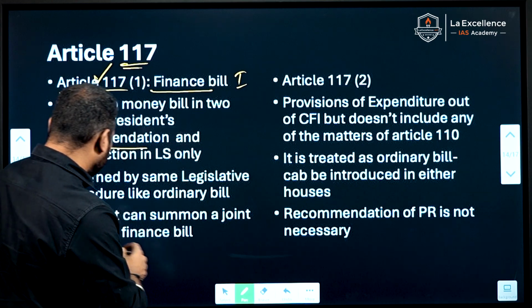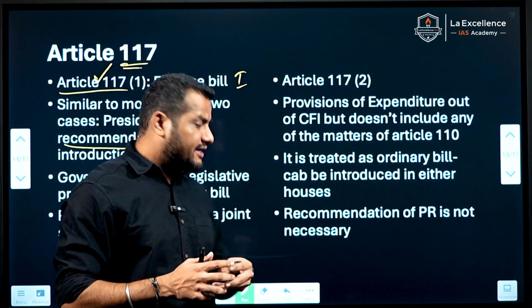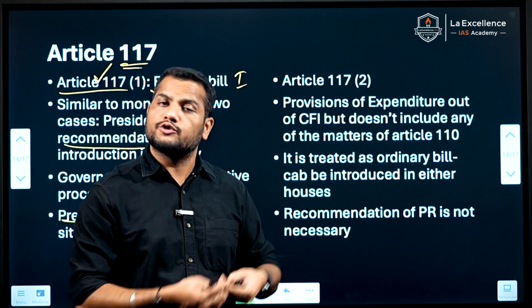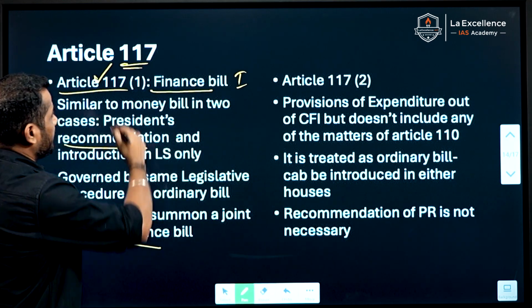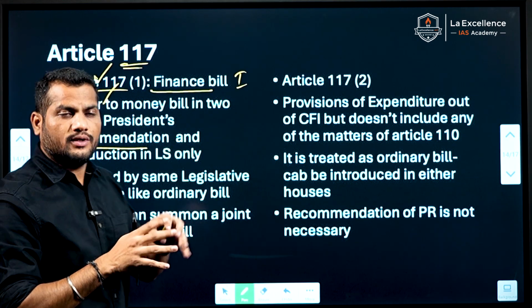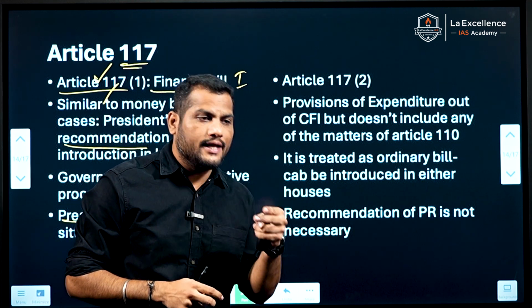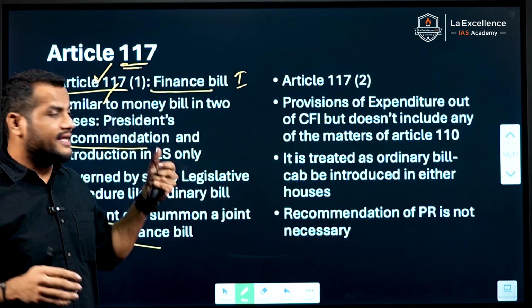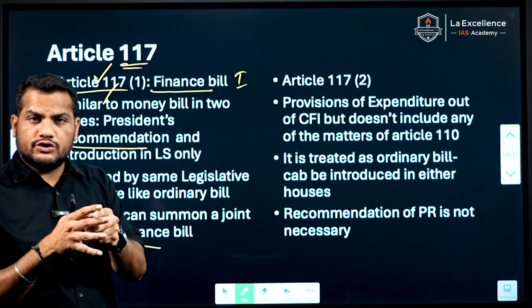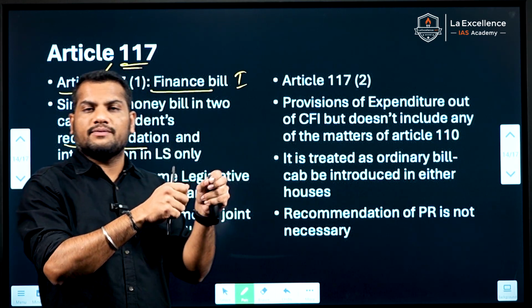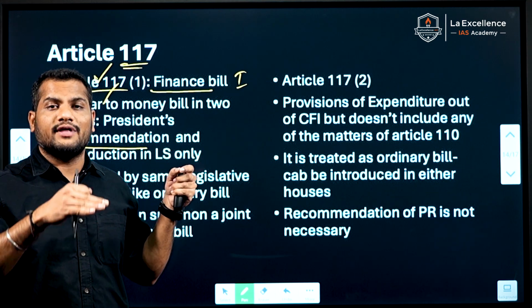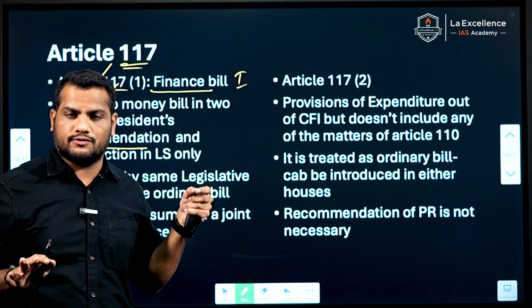This means the upper house can reject the bill, suggest amendments, or withhold the bill under Article 117 subclause 1, because it is similar to a money bill in only two ways: it is introduced only after the President's recommendation, and only in the house of the people, the lower house.